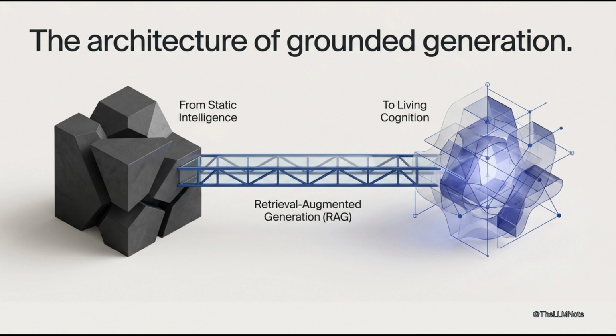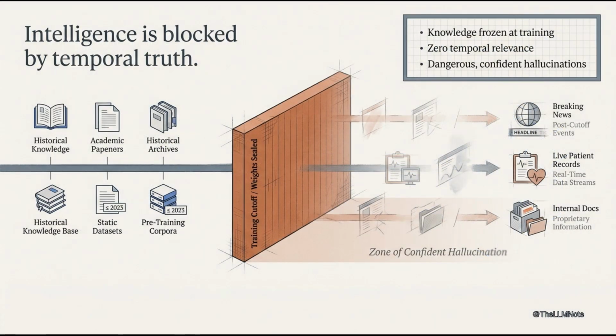Traditional large language models freeze their knowledge at training time, creating a static representation of the world. Retrieval augmented generation addresses this fundamental limitation by enabling dynamic, context-aware responses. This shift transforms AI from a system of static intelligence into a living, continuously updating engine of cognition.